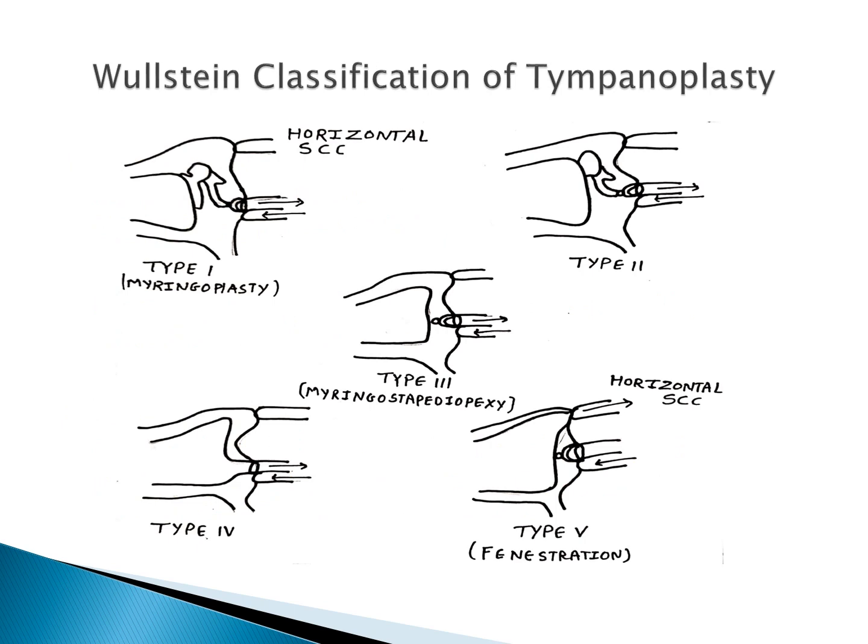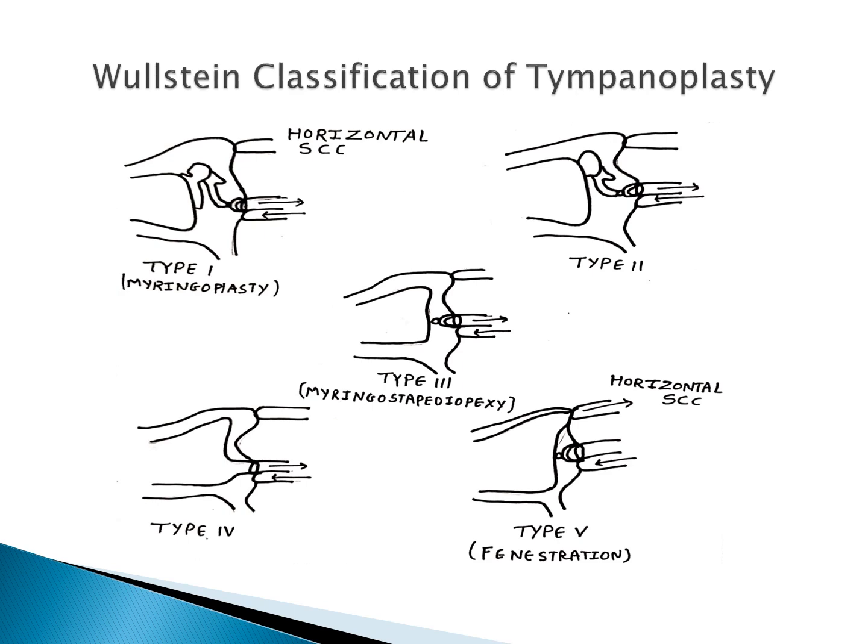Now, Wullstein proposed a classification of tympanoplasty in which he divided tympanoplasties into 5 types. So here we can see that type 1 tympanoplasty is similar to myringoplasty. That is, the ossicular chain is intact, so only the repair of the tympanic membrane is done by putting a graft material. Now, the commonly used graft material for tympanoplasty is the temporalis fascia graft, because it is easily available from the same site of incision. The thickness of the temporalis fascia corresponds to the normal thickness of the tympanic membrane, that is around 0.1 mm. So postoperative hearing results are better.